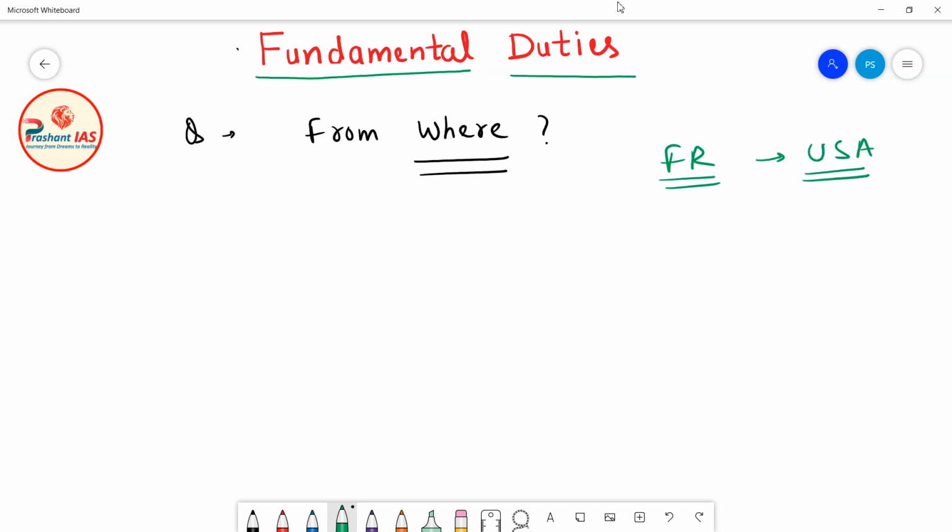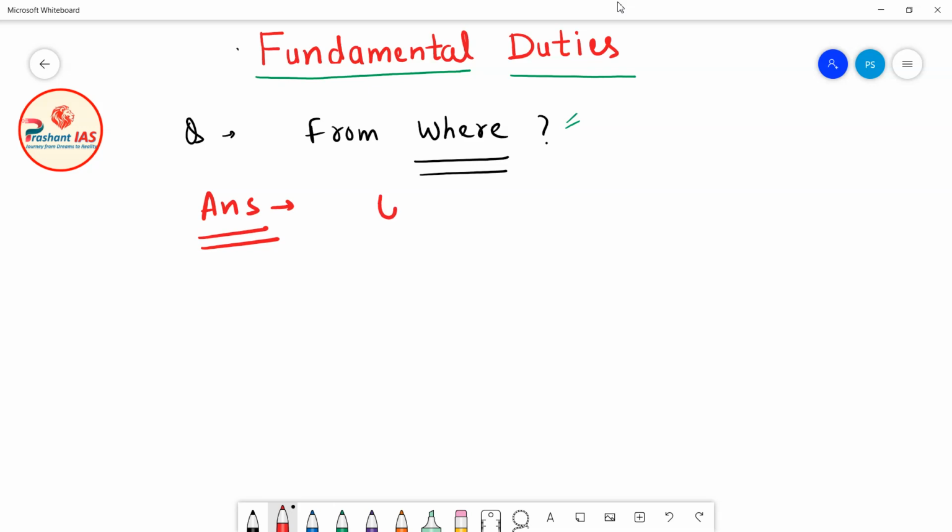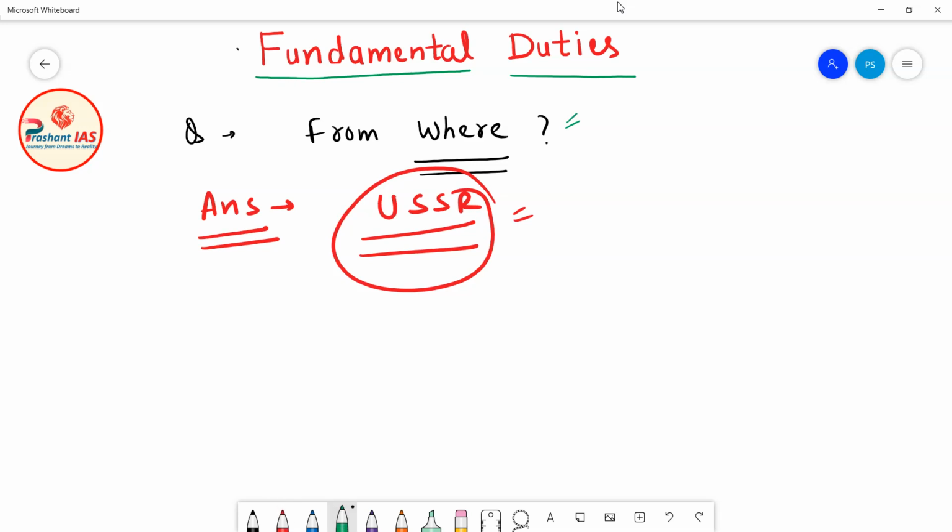Similar to that, from where have we adopted these fundamental duties? The answer is that we have adopted the fundamental duties in our constitution from the USSR. So you can say that the concept of fundamental duties is taken from the USSR in our constitution.